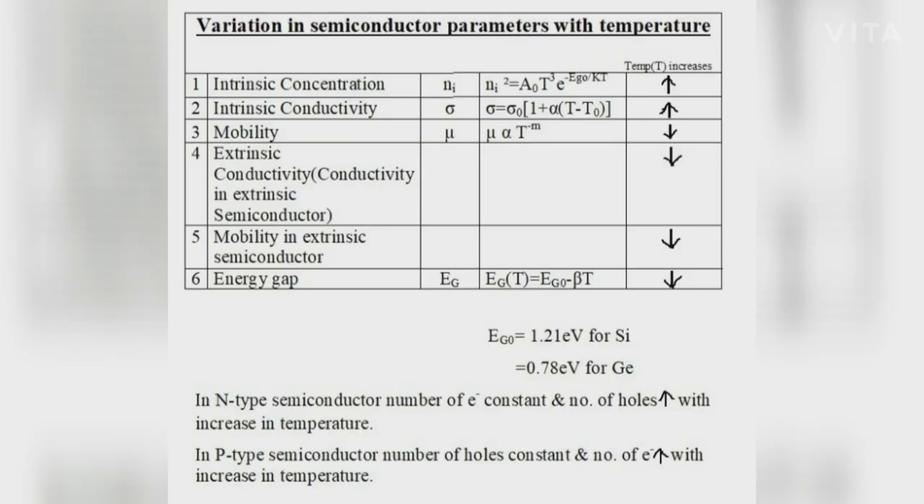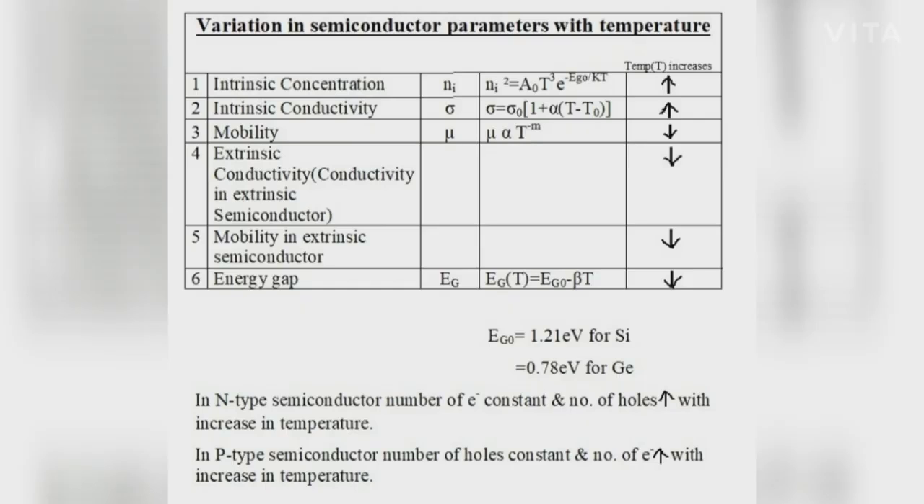Another relation is also there. Diffusion constant is proportional to mobility. That formula you know, Dp by mu p equal to Dn by mu n is equal to Vt. Vt means kT by q. Here, mobility mu p is inversely proportional to temperature. So, with increase in temperature, mobility decreases.